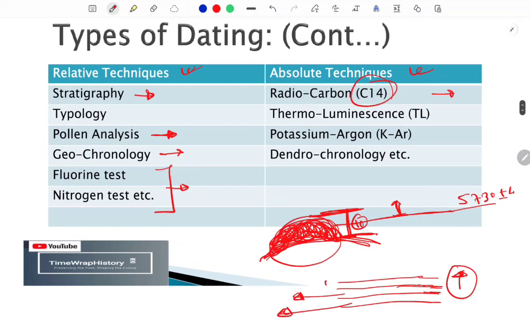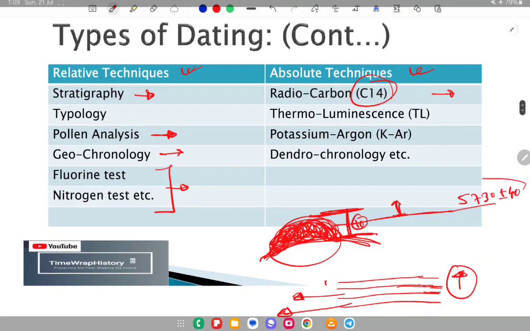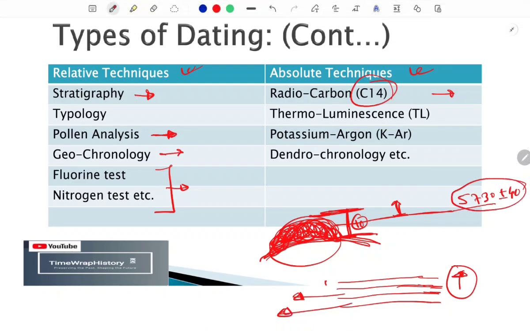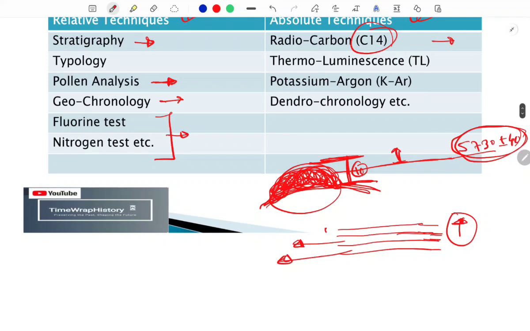Okay, so there is a buffer time of 40 years. So the half life of carbon is 5730. This might be asked in your exam, so please remember this. So half life means half, like later on if we have to calculate the last half, so this will be the same as this whole period.